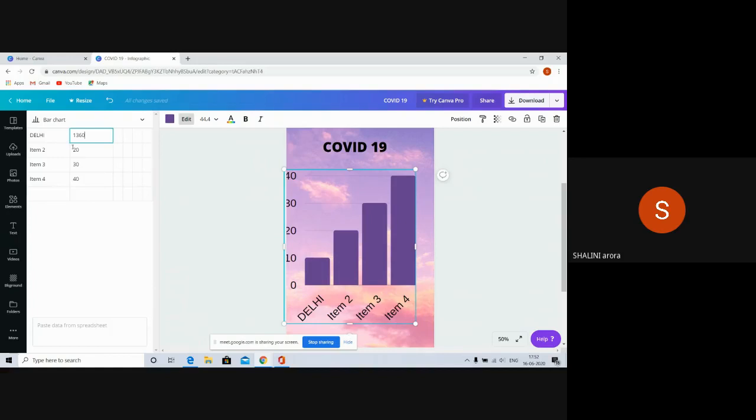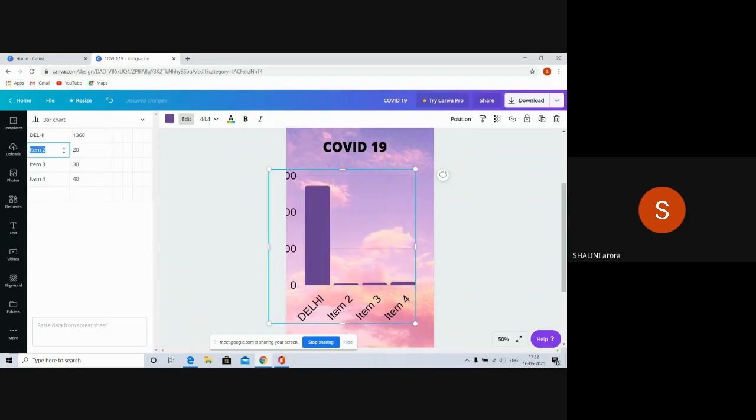So I have selected here. Second, another state I'm taking is Maharashtra, and the number of cases in 24 hours is very much increasing in Maharashtra with a high speed. So it is this much in Maharashtra.